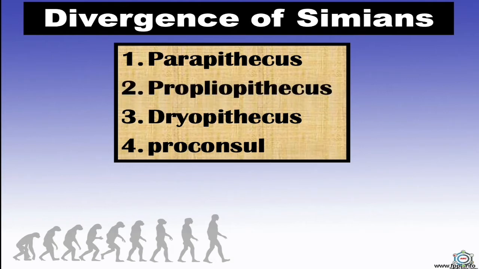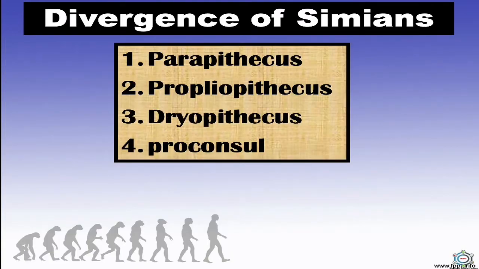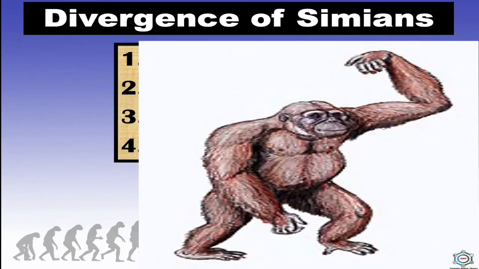Second is Propliopithecus, another evolutionary line which arose from the main trunk of primate evolution in the Miocene about 10 million years ago. It gave rise to the gibbons through two intermediate stages named Propliopithecus and Pliopithecus. Now, Dryopithecus. A fossil ape, Dryopithecus africanus, is regarded as a common ancestor of man and great apes, that is orangutan, chimpanzee, and gorilla.